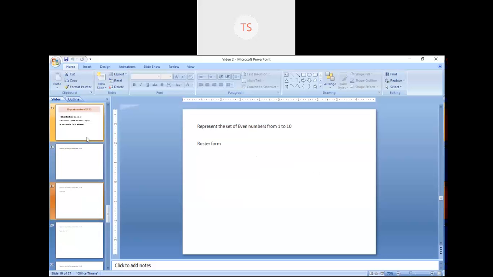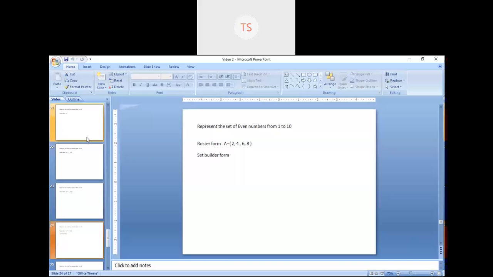Always remember roster form means you have to directly write the members. So, I'll write set A, that means the name of the particular set, and within this curly bracket, I'll write 2, 4, 6 and 8. Then you have to close that curly bracket. So, this is in the roster form. That means you are writing the members directly.